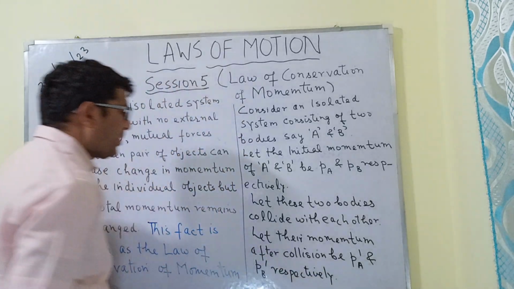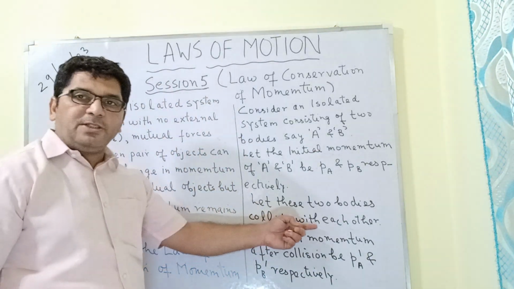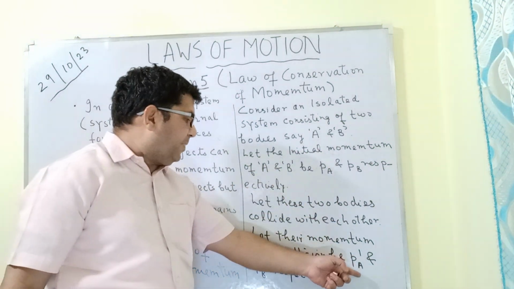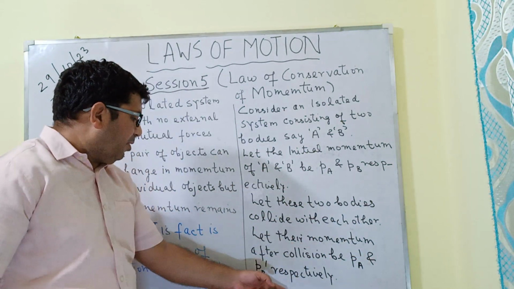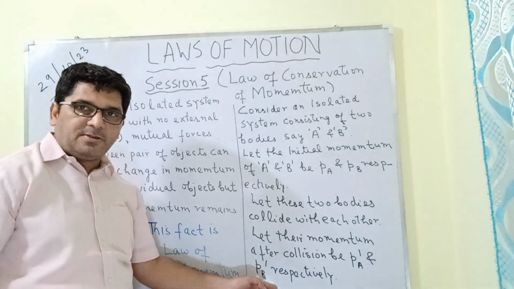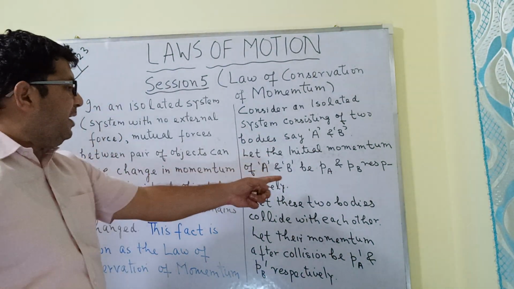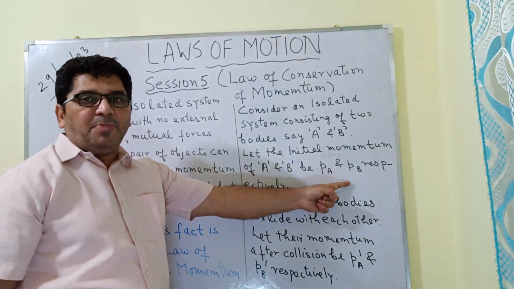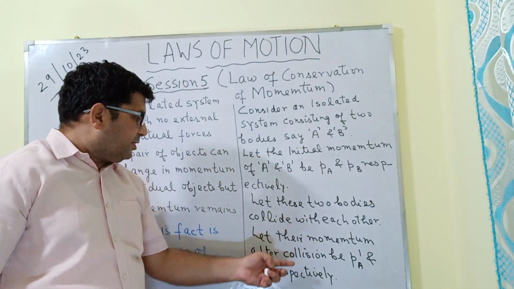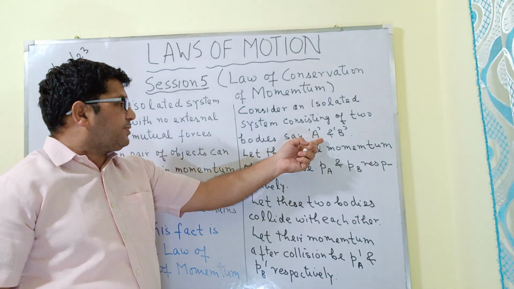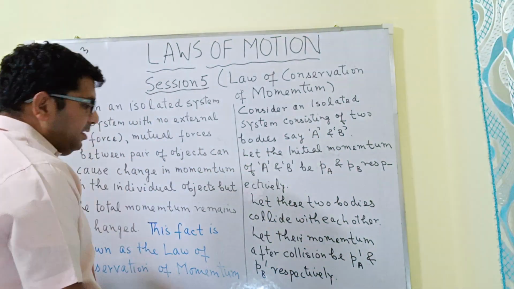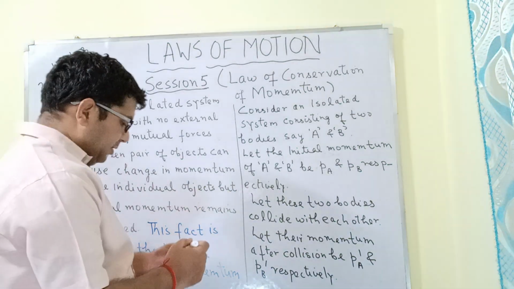That is, after the collision, the momentum of the body A is now PA dash and the momentum of the body B is PB dash. Okay? Initial momentum of A is PA and initial momentum of body B is PB. After the collision, the momentum of body A changes to PA dash and the momentum of body B changes to PB dash.